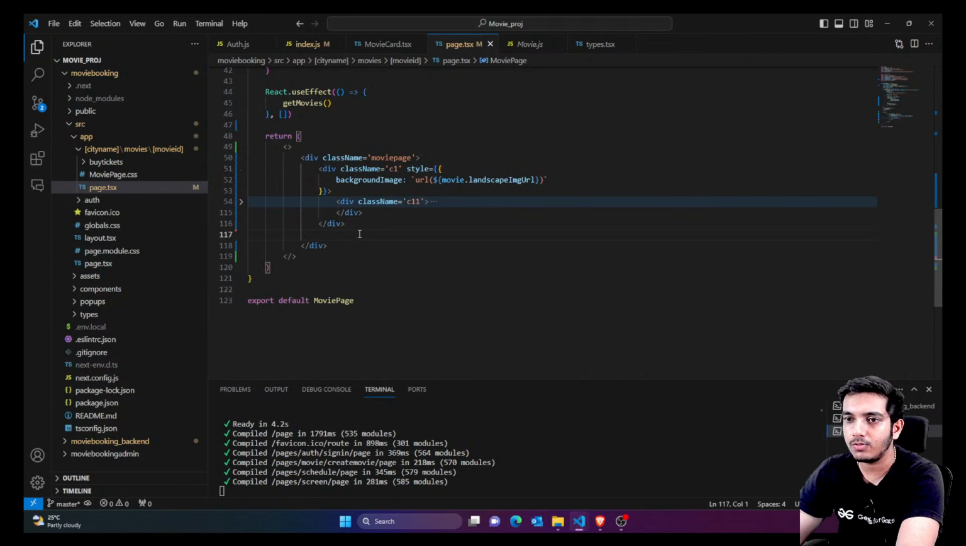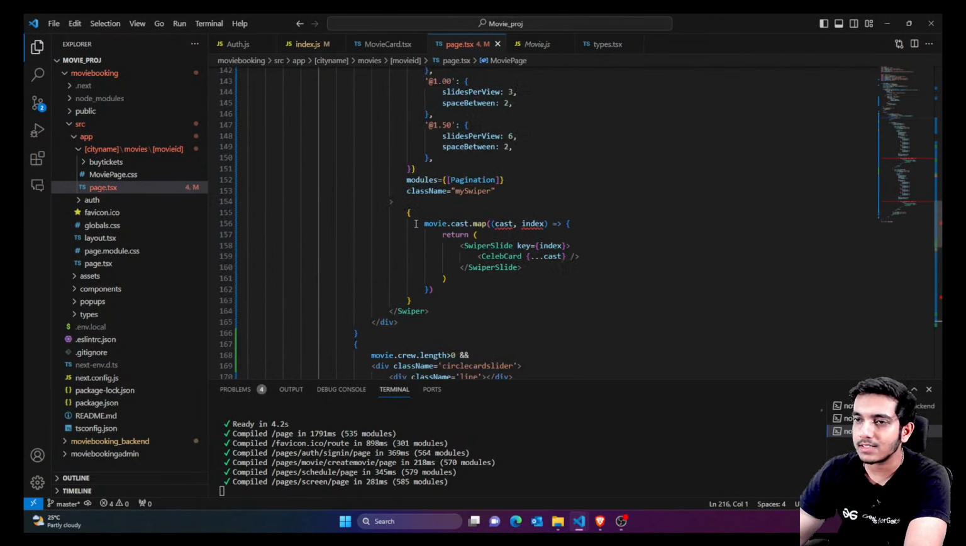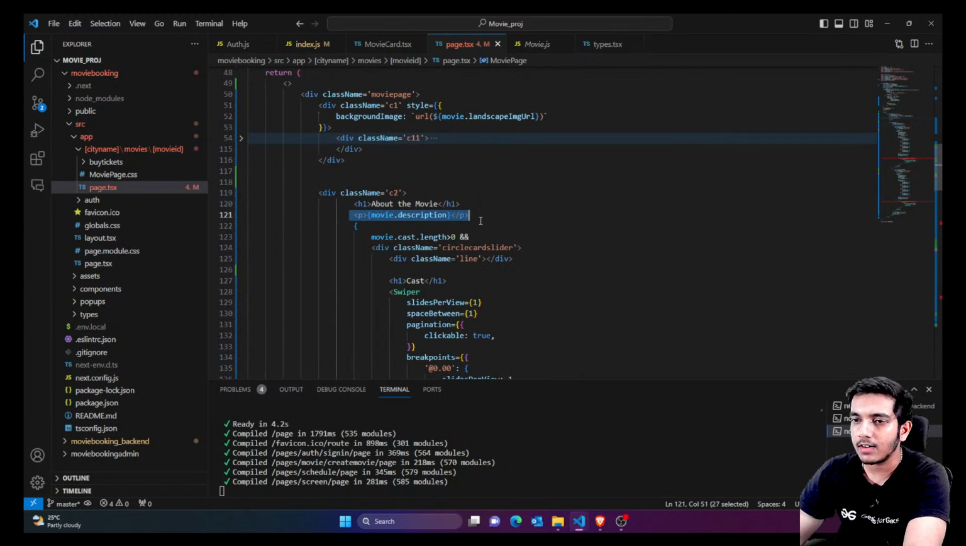Okay, so this was C1 section. Similarly, we are going to have C2 section. C2 section actually had a few details. I am only going to show you a few details here. This was the same as before, I just added the description.